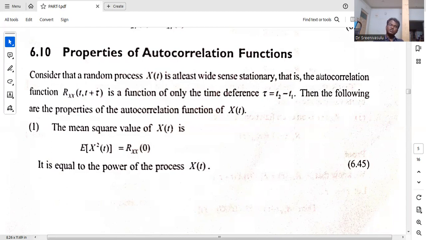Rxx of tau is equal to the expected value of X(t) into X(t plus tau). Whenever we substitute tau is equal to 0, we get the expected value of X squared(t), which is 1 by T integral 0 to T, X squared(t) dt.